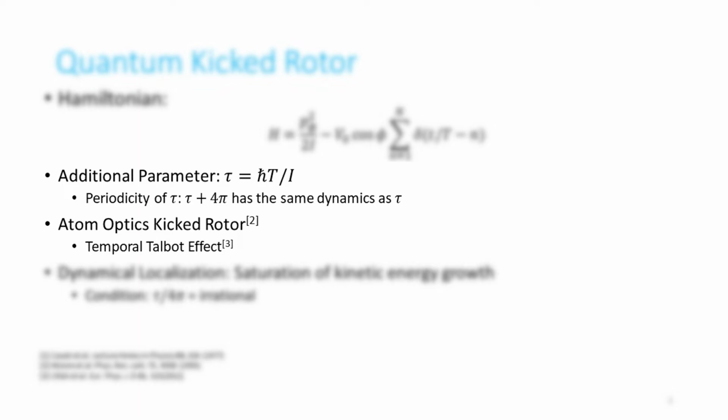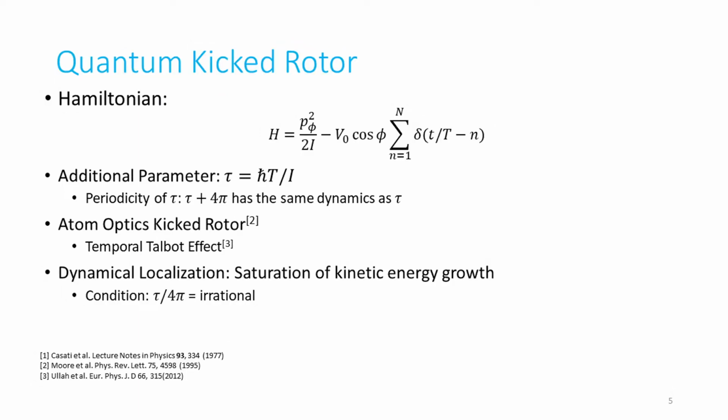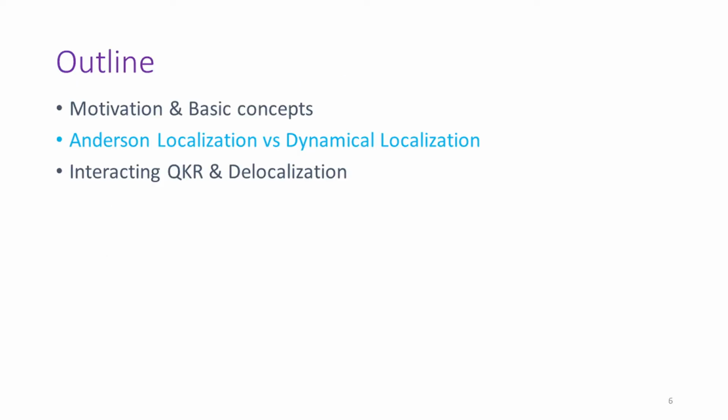What's really interesting is that when tau is an irrational multiple of 4 pi, in the long time limit, the kinetic energy of the quantum-kicked rotor saturates and stops growing, no matter how hard we kick or how many kicks we have. This is known as the dynamical localization in the momentum space, which can be mathematically compared to the Anderson localization in condensed matter physics.